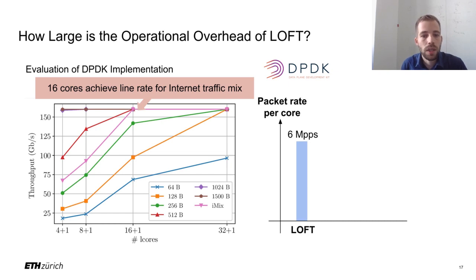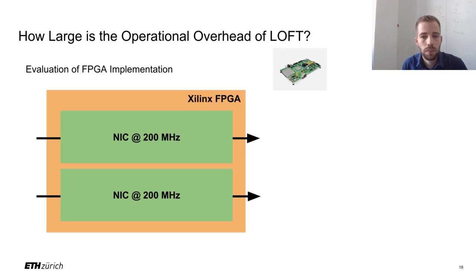Our LOFT DPDK implementation achieves a maximum packet rate of around 6 million packets per second per core. Hashpipe and HeavyKeeper, which were the two schemes which were the least inaccurate compared to LOFT, but still considerably less accurate, do not even achieve half that packet rate. Moreover, the packet rate of the DPDK implementation is far below that of our FPGA implementation.